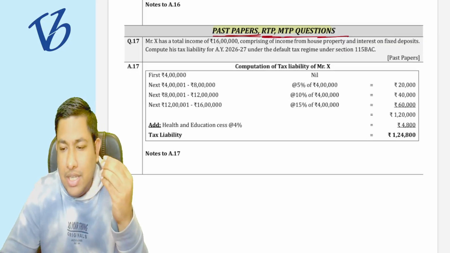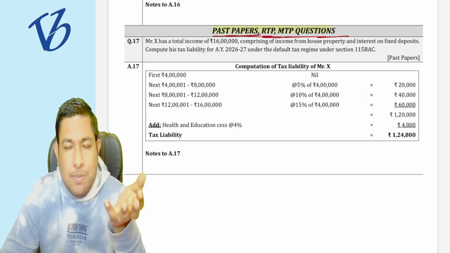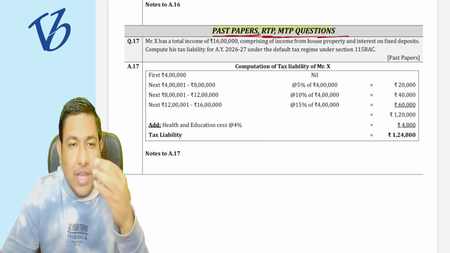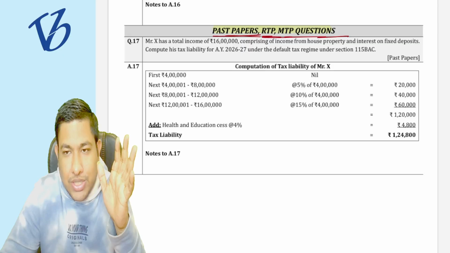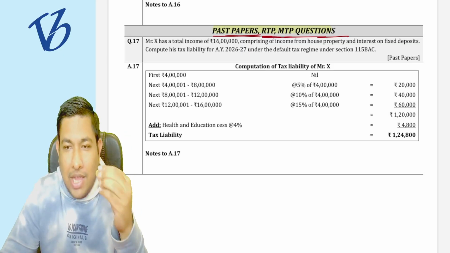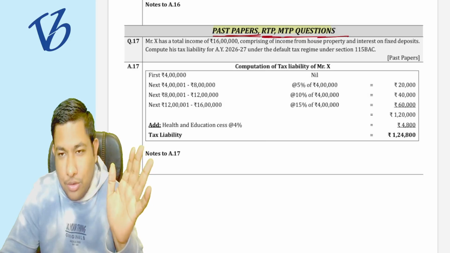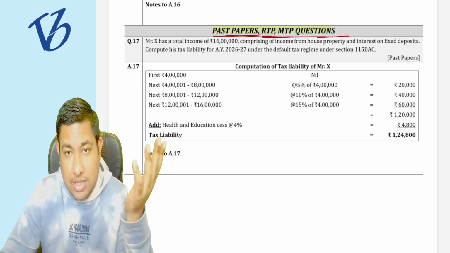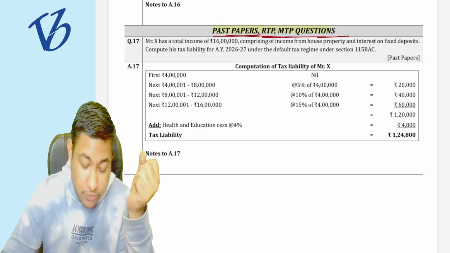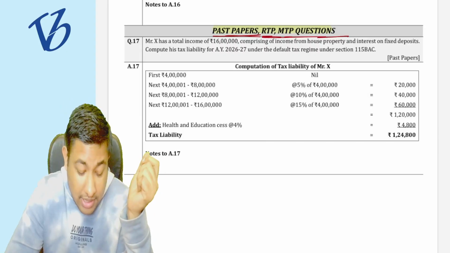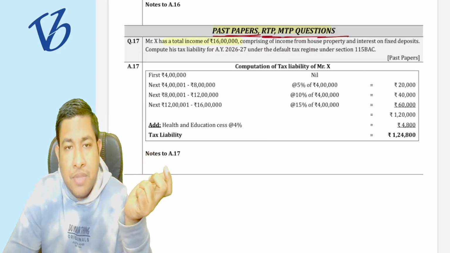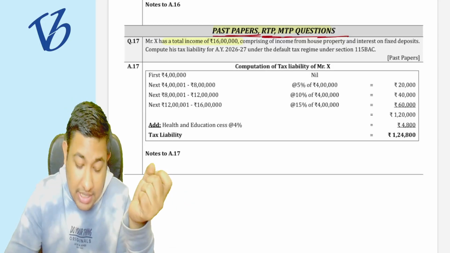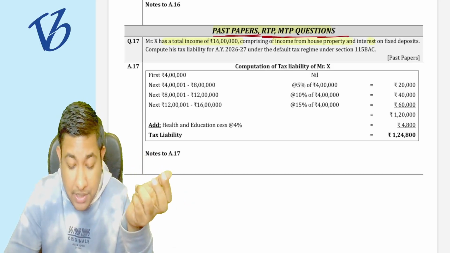From now onwards, see, questions on past papers on the basic concept are very rare. They cannot even ask you the question, because it's going to be a cakewalk for you. So they are not going to ask you. It was asked various years ago, so we have just reframed it, that the total income of Mr. X is going to be 16 lakh rupees. His income from house property, FD.